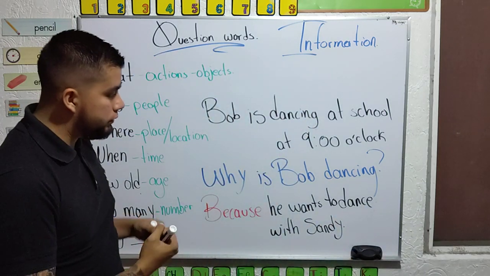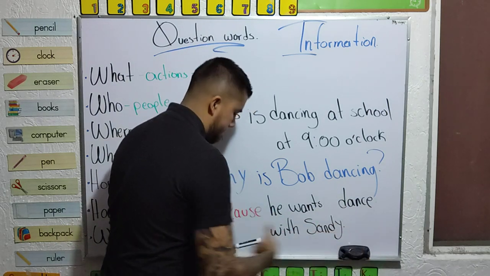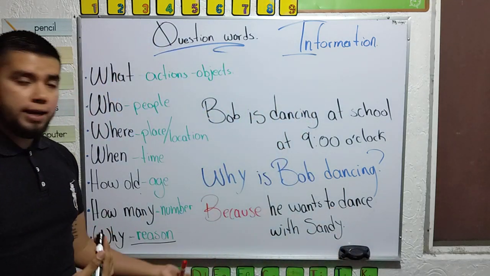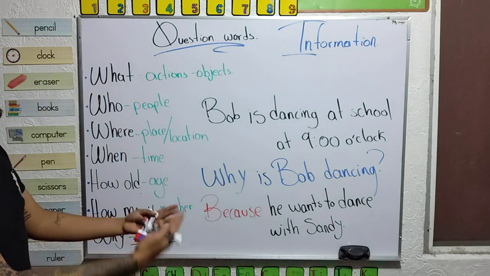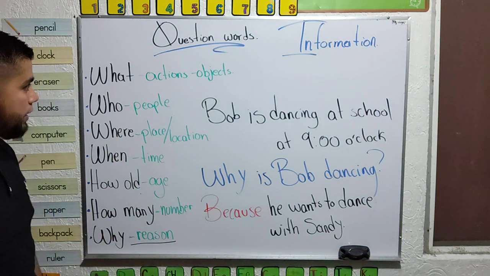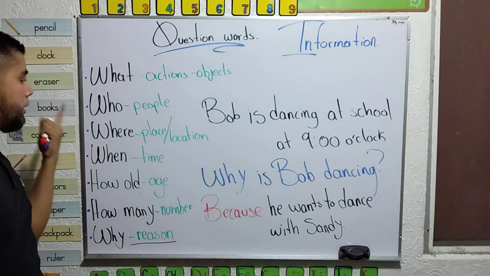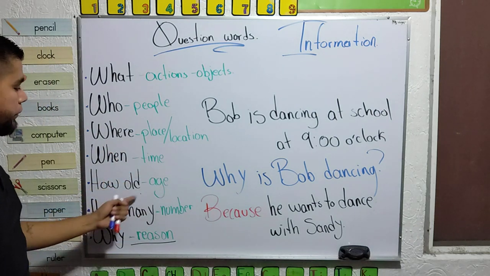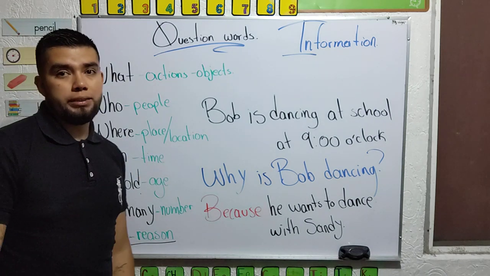Because he wants to dance with Sandy. That is the reason. Yeah? So, this is how questions look like. Yeah? What? Information about objects or actions. Who? People. Where? Place. Location. Position. When? Time. How old? Age. How many? Quantities. Numbers. Why? Reasons. Okay?